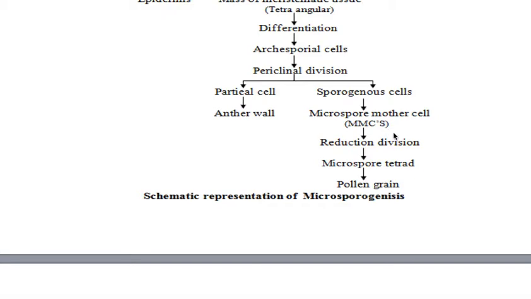Of course, you can also call it pollen mother cells, because microspore and pollen grain are the same. Don't get confused. They undergo reduction division. It results in the formation of a microspore tetrad, and in the microspore tetrad, four pollen grains stay together by a substance called callose, and this callose gets dissolved, and it results in the formation of four separate pollen grains.